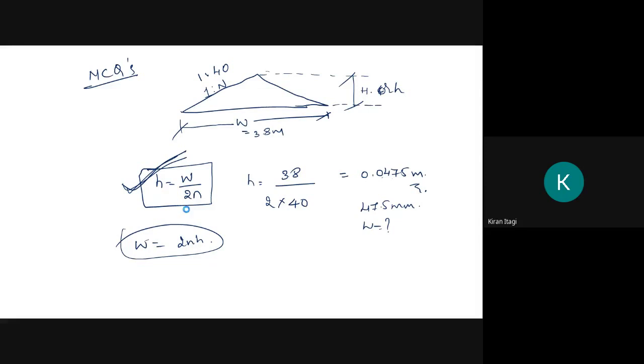Then we have terms used in bituminous road construction. We have different terms, and I will show them along with photos. The first one is GSB. I hope you have heard of it, otherwise it's okay.